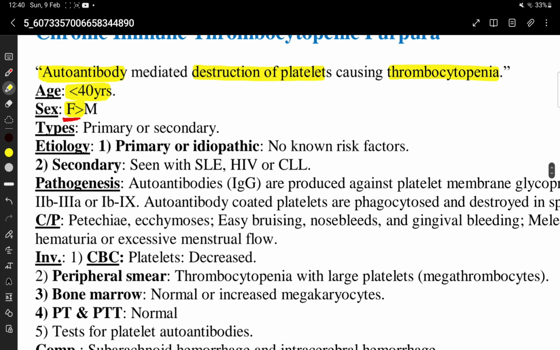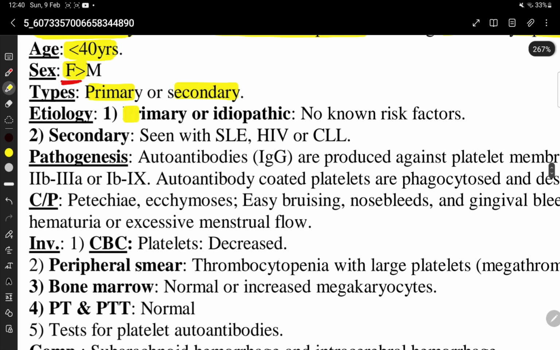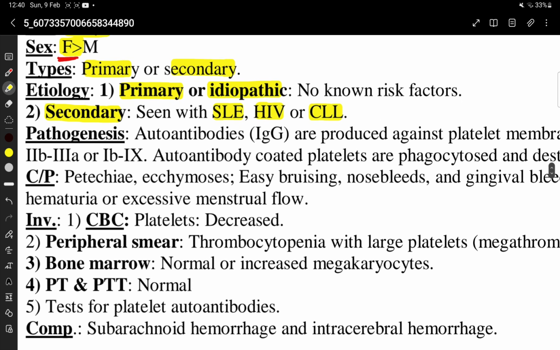Chronic ITP is of two types, primary or secondary. Primary means idiopathic, with no known risk factors. Secondary ITP is seen with SLE, HIV and CLL.